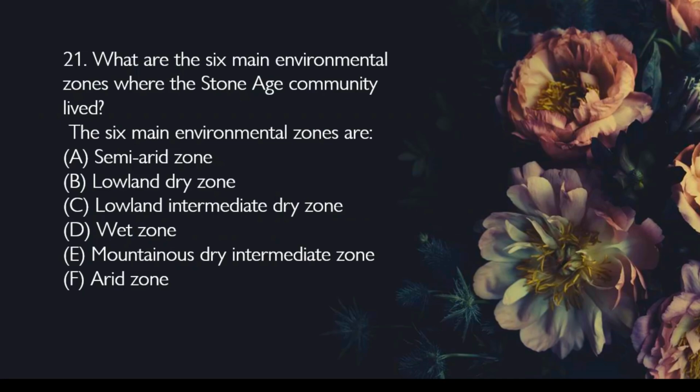What are the six main environmental zones where the Stone Age community lived? The six main environmental zones are the semi-arid zone, lowland dry zone, lowland intermediate dry zone, wet zone, mountainous dry intermediate zone, and arid zone.